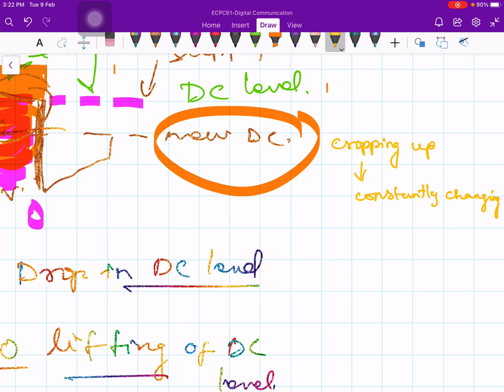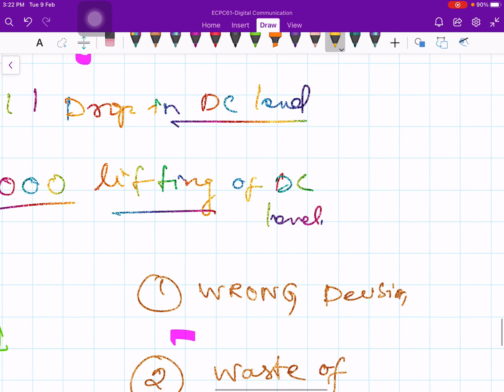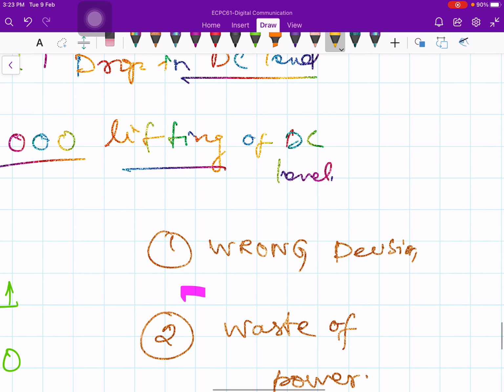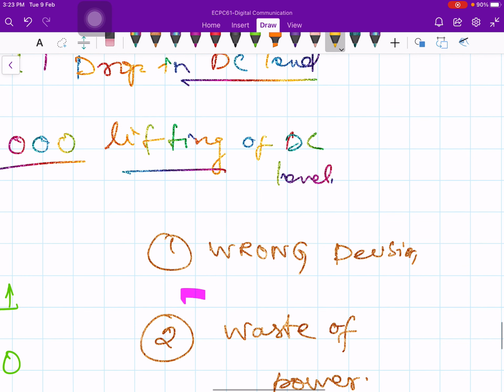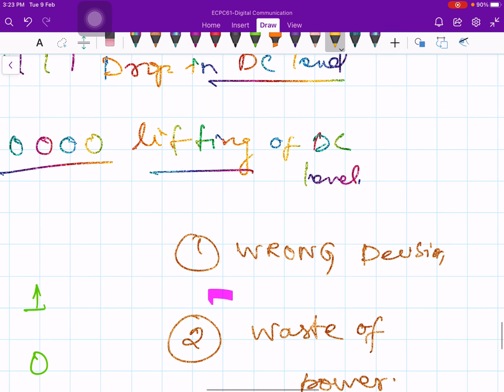Constantly changing. And moreover, as I said, detection of ones and zeros is also a problem. At the receiver, whether in a particular bit interval the transmitted bit value was 1 or 0 is difficult to decide because the area is changing.